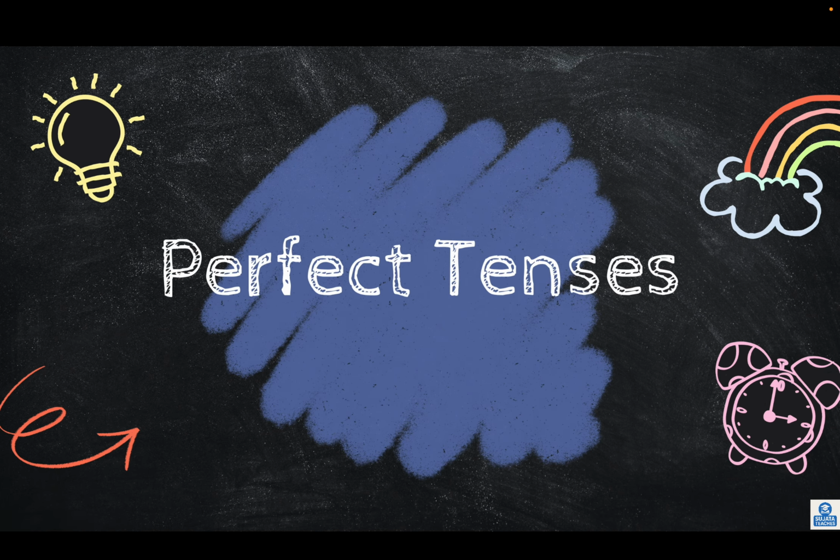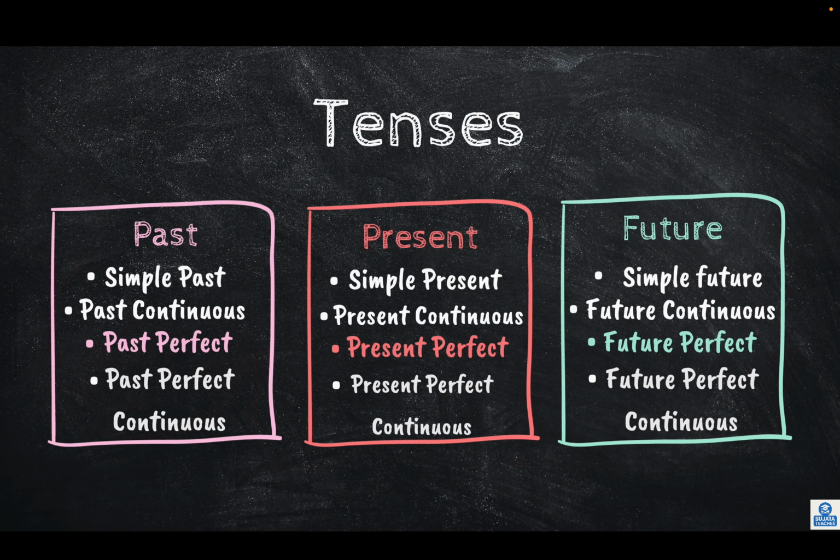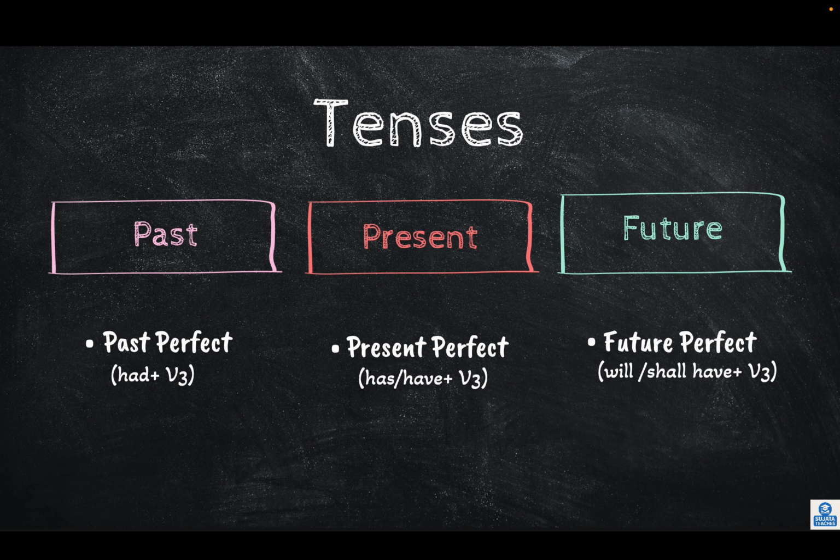Today you will learn perfect tenses. Tenses are of three types: past, present, and future. In the previous videos, you must have seen simple and continuous tenses. Now you will learn perfect tenses: past perfect, present perfect, and future perfect.